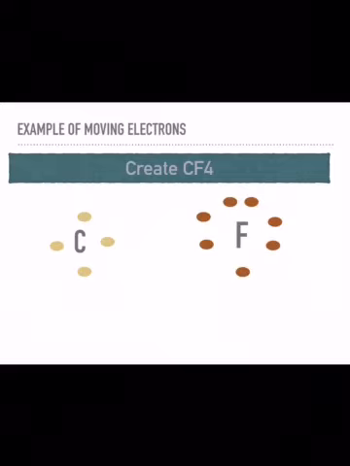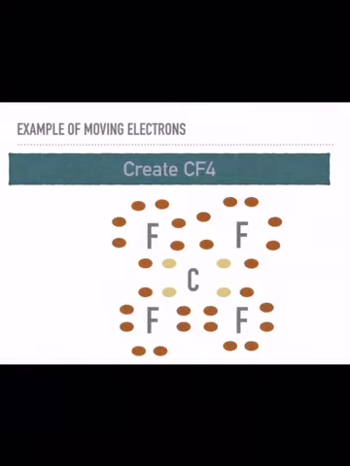Carbon, if you look at the periodic table, has 4 valence electrons because it's in group 4. Fluorine has 7, and so that gives us 7 electrons around the outside. Now, this is a covalent bond because these are both non-metals. Carbon is a nonmetal, fluorine is a nonmetal, so therefore we have a covalent bond. That means the electrons will be shared between the two. So, as we will see, carbon will share 1 electron with fluorine, and then we're left with carbon with 3 unpaired electrons. Now, what did we say?